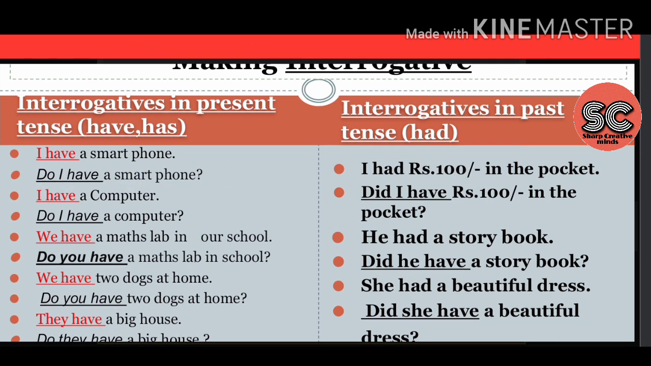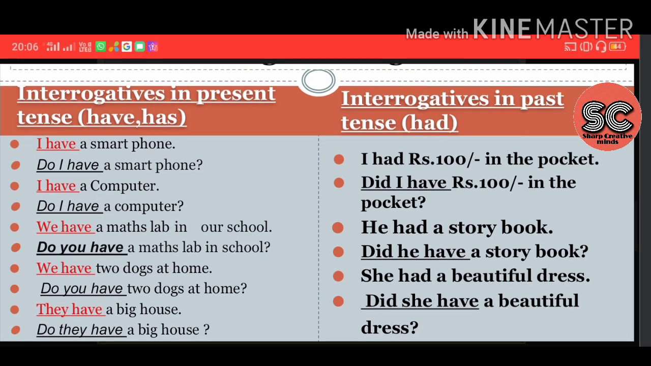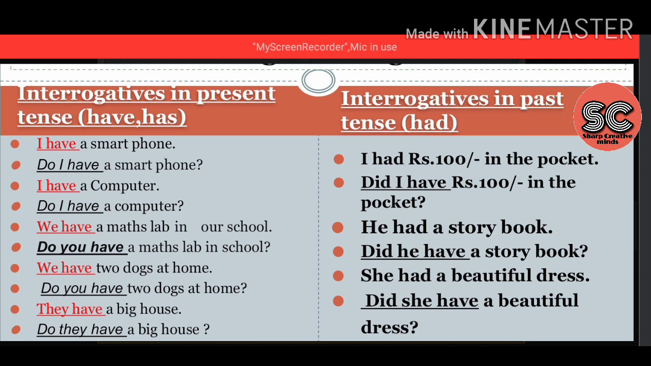The answer is yes. Okay, next sentence: I have a computer. The sentence is the same here, just before I you are adding do. So, do I have a computer? Is that fine? It's a question. Do I have a computer? If you have the computer, you are going to say yes. If you don't have the computer, you are going to say no.